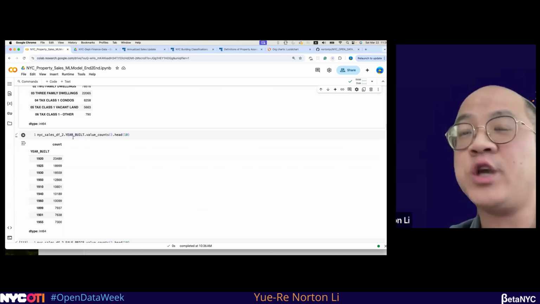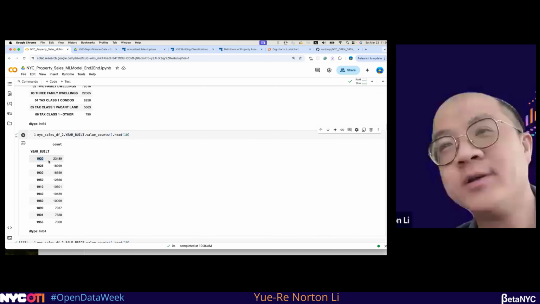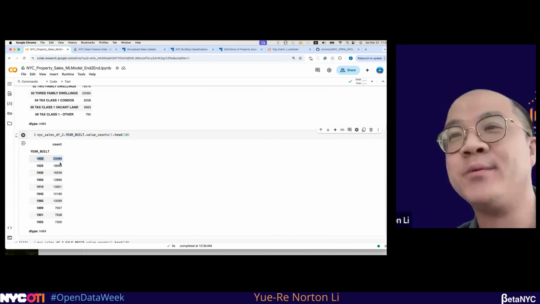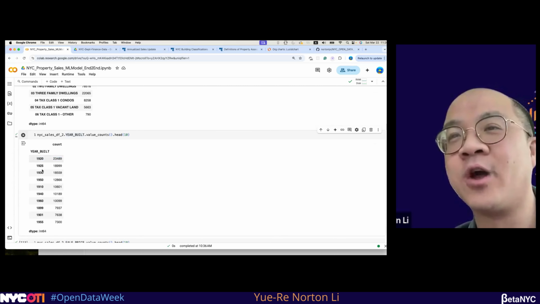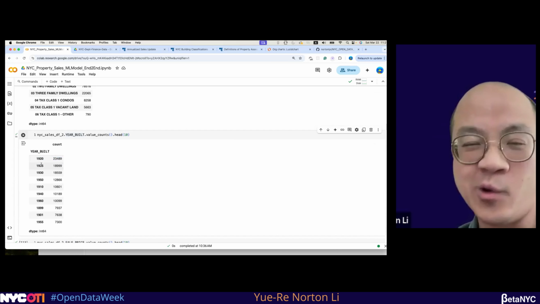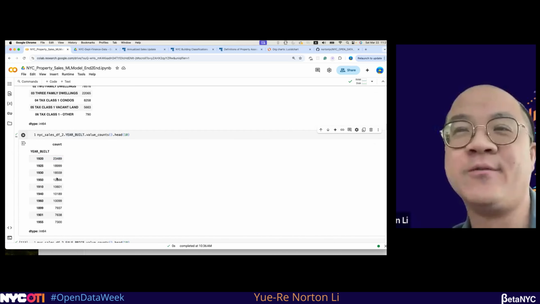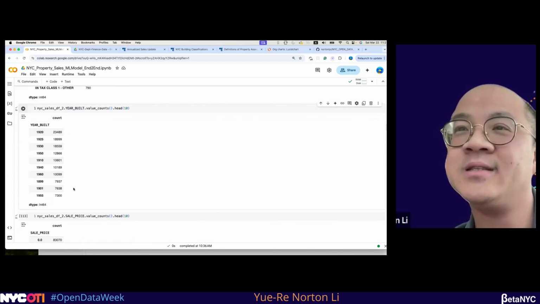And also when you check the year built, you will see that New York City has the most buildings built from the 1920s, which is kind of old, but there is still a lot of selling from there. Also, in the top 5 of the list, you can see that the building is very old as well. Most of them are already past 100 years since they were built.